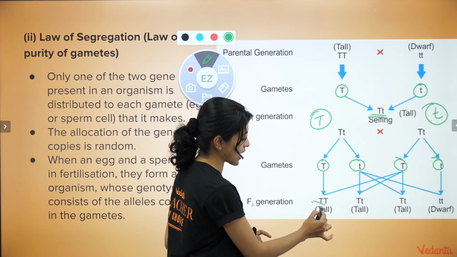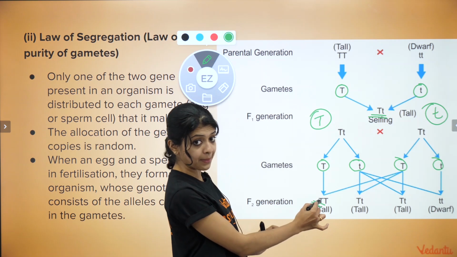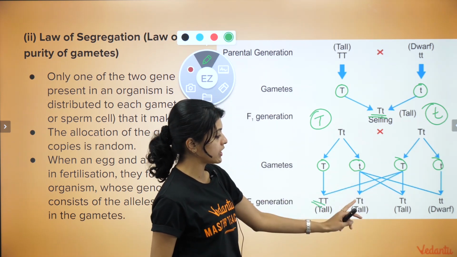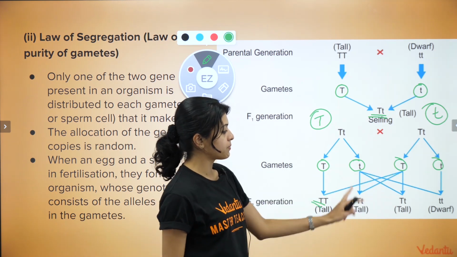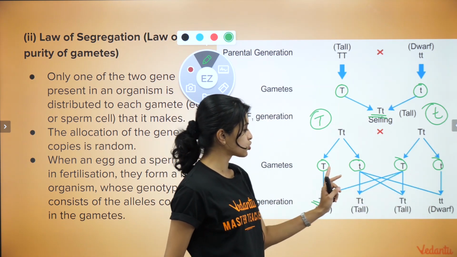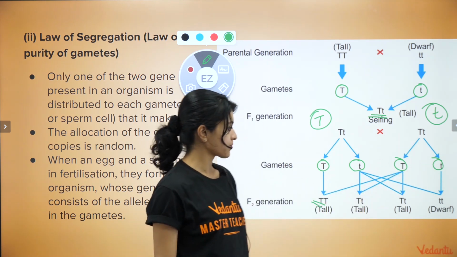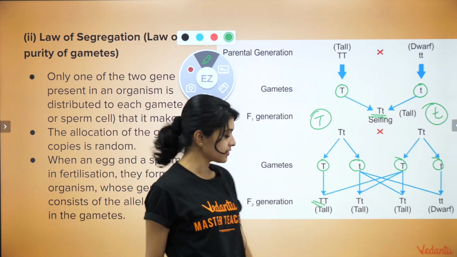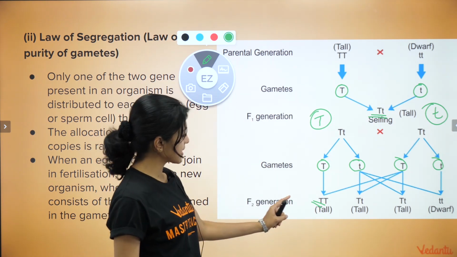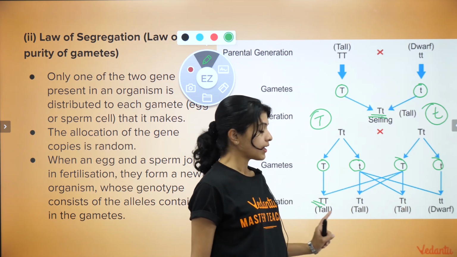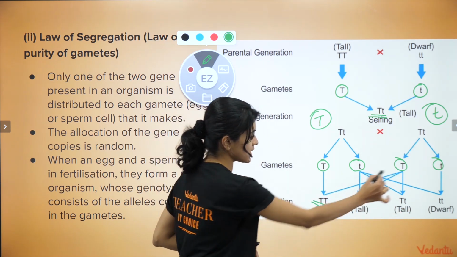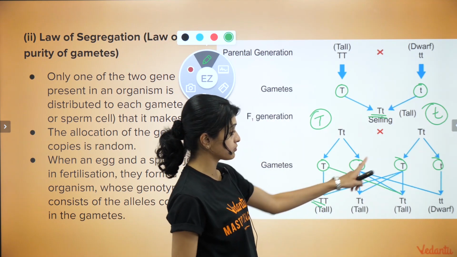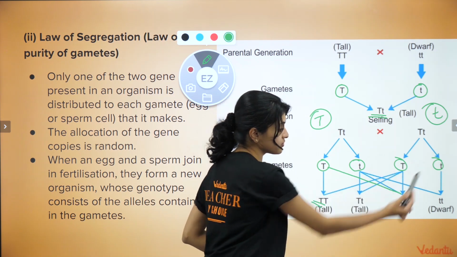You get this genotype when you combine this parent's gamete and this parent's gamete. Another possibility is a combination of this and this. The third possibility is this and this. And the fourth one is this and that. Okay? So that is how, once again, in the F2 generation, we have arrived at all of these combinations, a combination of these two, a combination of these two that you can see here, a combination of these two, and finally a combination of these two.